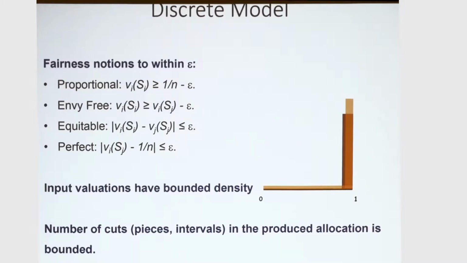So to be able to talk about communication complexity, one thing that we'll have to do is relax the fairness notions within epsilon. So we will be happy with proportionality in the sense that each player gets 1 over n minus epsilon of their value, and then envy-freeness within epsilon and so on. And this is in fact necessary because it might be the case that the valuations are a little strange, and maybe the only cut point is at some irrational point.